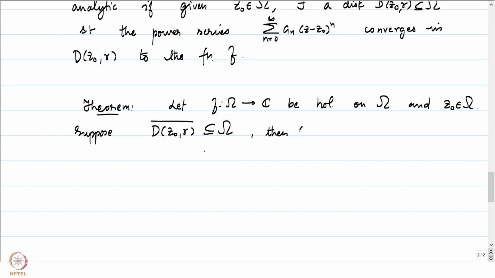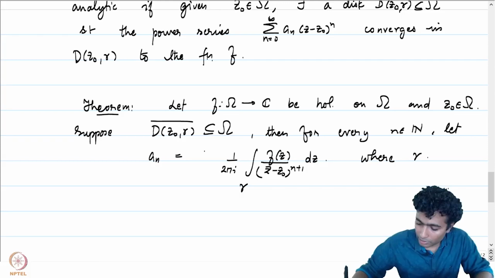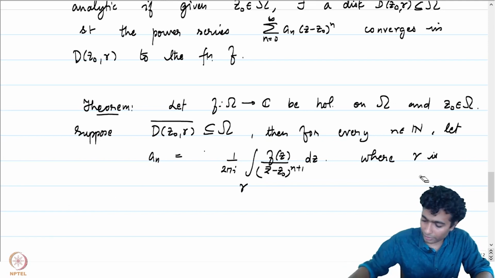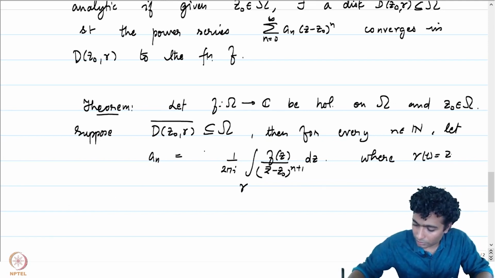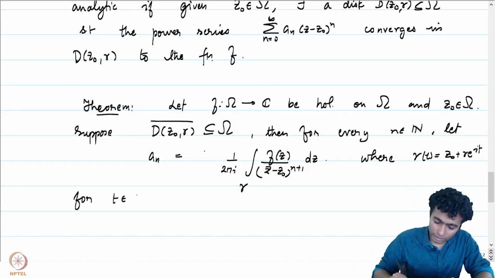Then for every n in natural numbers, let a subscript n be equal to 1 by 2 pi i integral f of z by z minus z0 to the power n plus 1 dz over the curve gamma, where gamma is the circle of radius r around z0, where gamma of t is equal to z0 plus r e to the power i t for t in 0 to 2 pi.